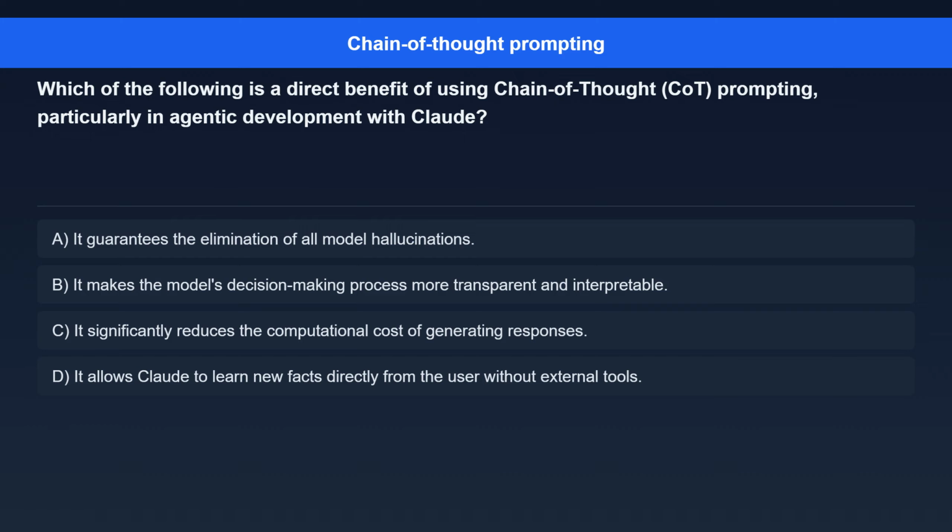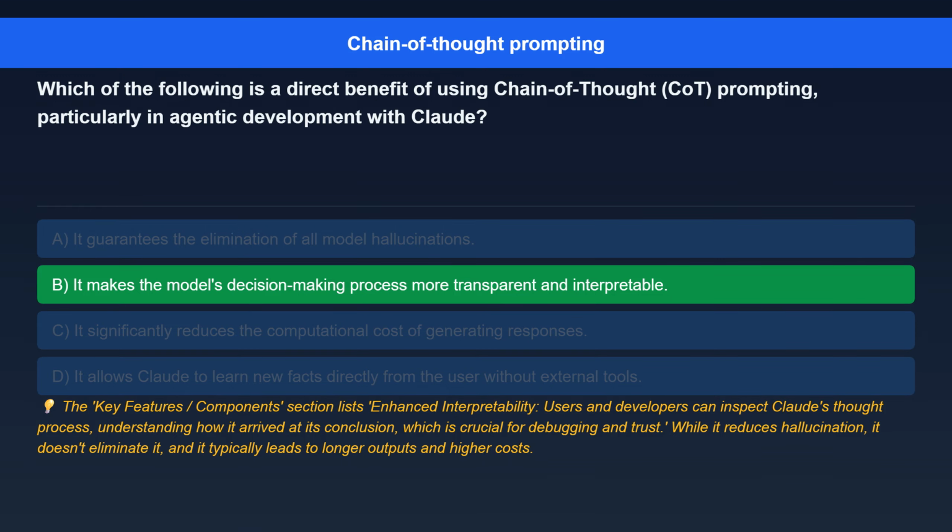Option B, it makes the model's decision-making process more transparent and interpretable. Option C, it significantly reduces the computational cost of generating responses. Option D, it allows Claude to learn new facts directly from the user without external tools.